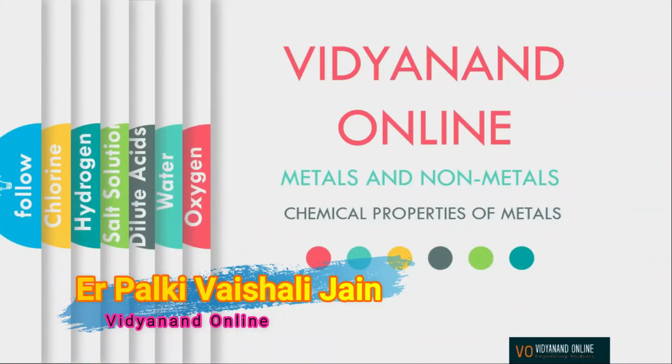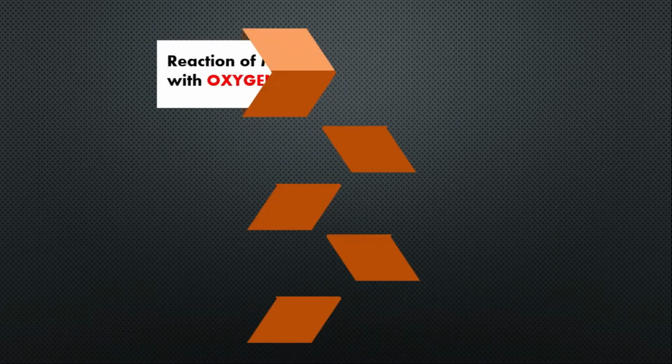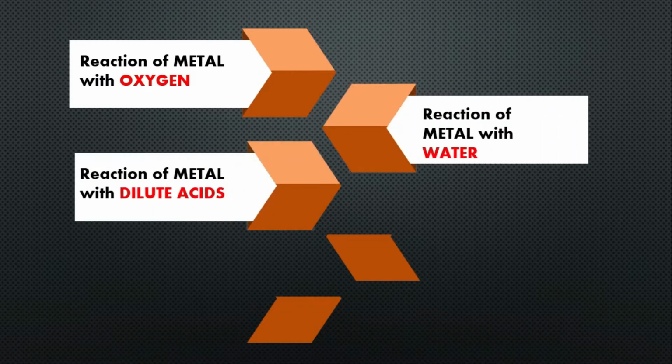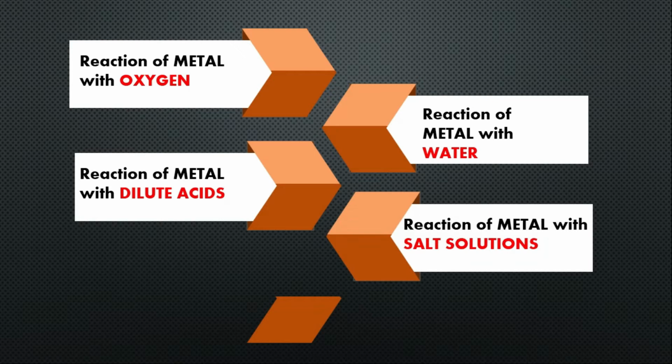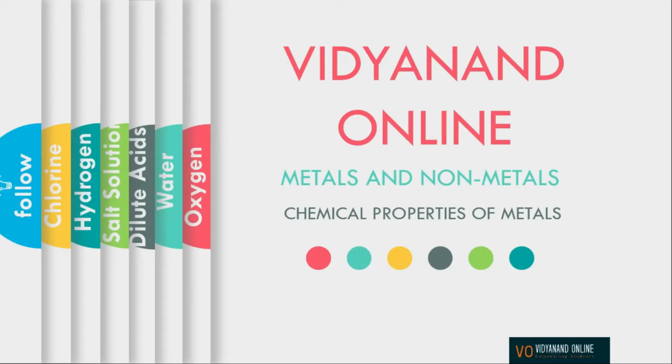Everyone, welcome again. Today in this session we are going to study the chemical properties of metals. So let's start with the session. We are going to see what will happen when metal reacts with oxygen, with water, with dilute acids, with salt solutions and also with hydrogen. So first of all, let us see what will happen when metal reacts with oxygen.